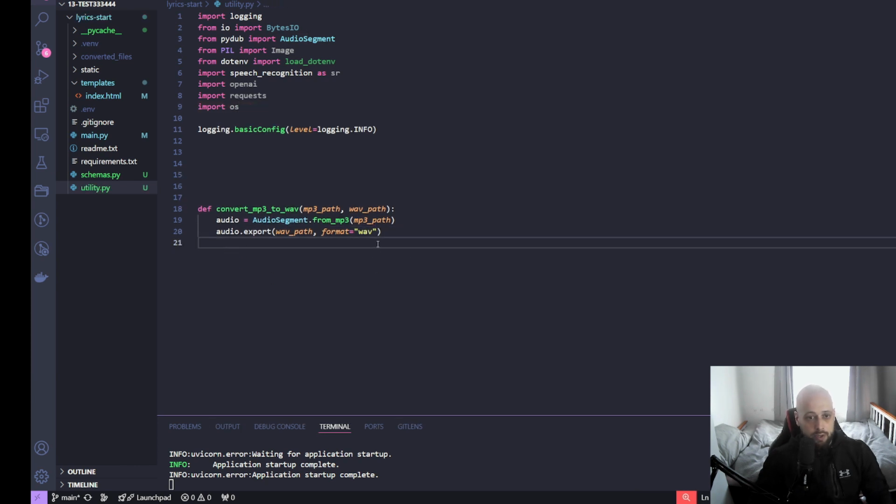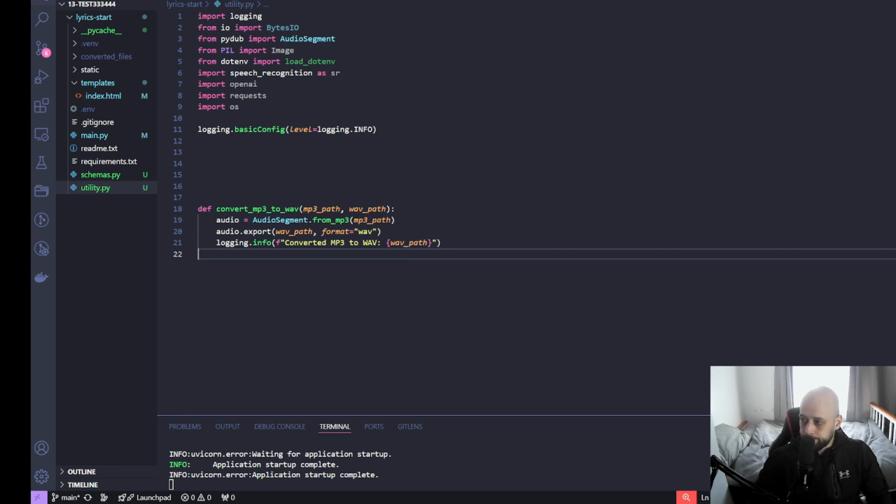After this has happened, I want to get some kind of a message that will confirm this. So for that, I'm going to say logging.info and then just inform: converted MP3 to WAV, and give it the path of where it has happened. This will also let me know the location of my file if for whatever reason I need to see it at that moment.